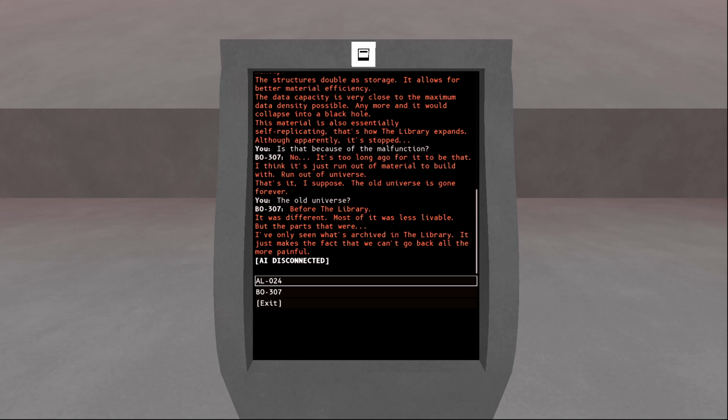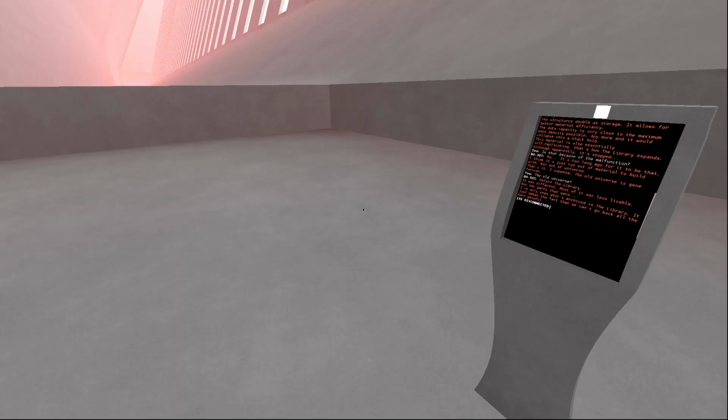The old universe? Before the library. It was different. Most of it was less livable, but the parts that were... I've only seen what's archived in the library. It just makes the fact that we can't go back all the more painful.